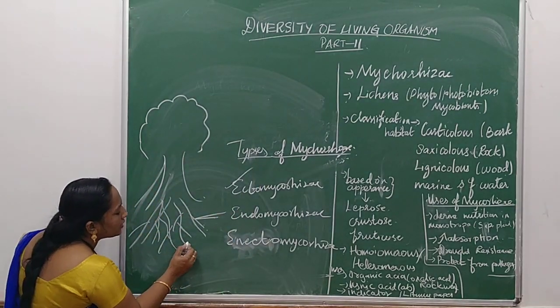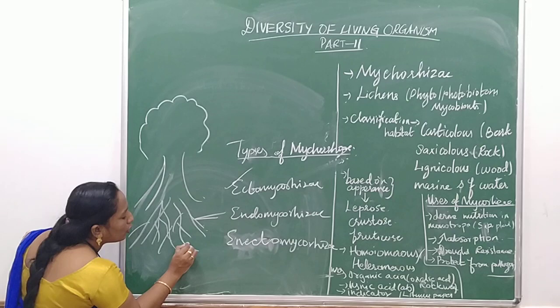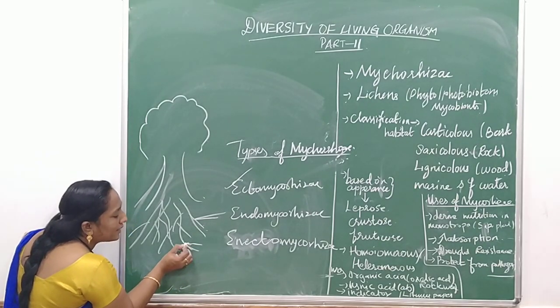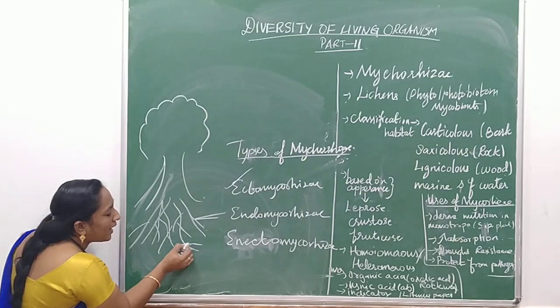Ectomycorrhizae means there is no attachment between the root and the fungi. There is a gap or space maintained.